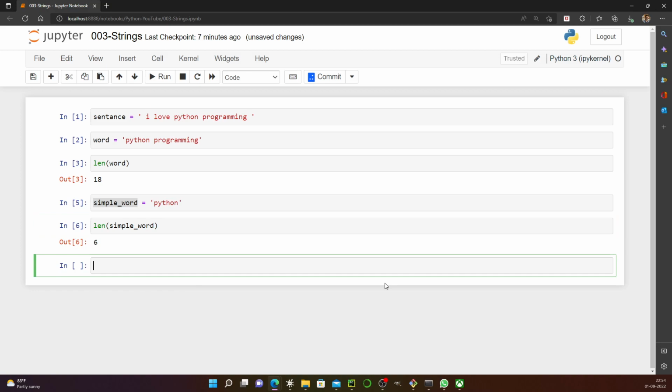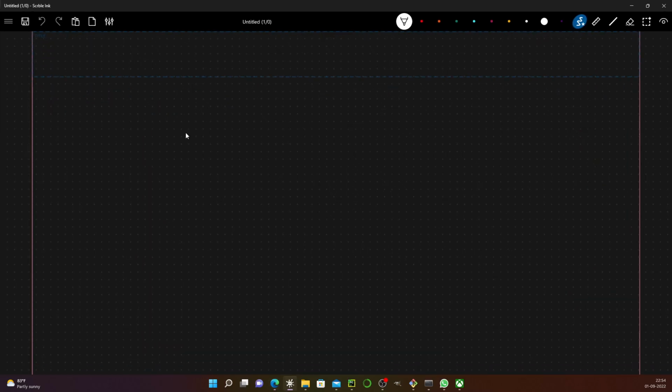Just to give you a visual idea of how it looks, let me create my variable simple_word, which was equal to "Python".